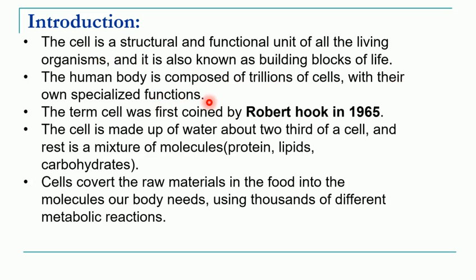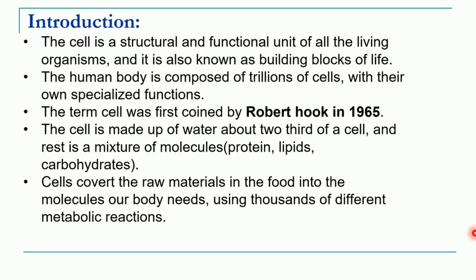For example, we have skin cells, and different organ cells like liver cells, heart cells, pancreatic cells, and all these cells perform different functions in the body. So how did this word cell come into existence? This term cell was first coined by the scientist Robert Hooke in the year 1965.